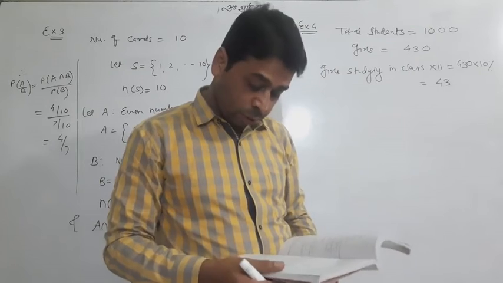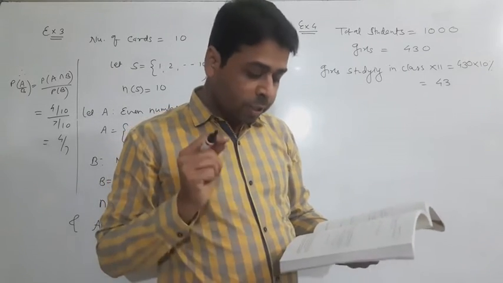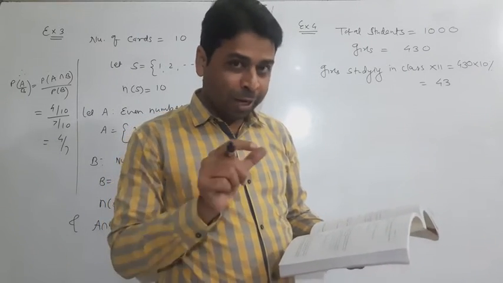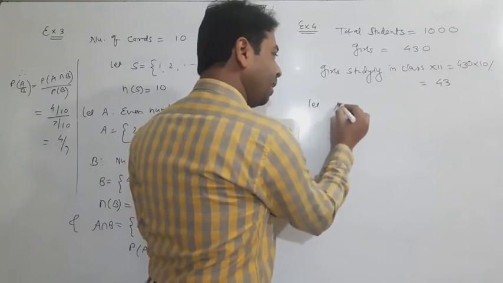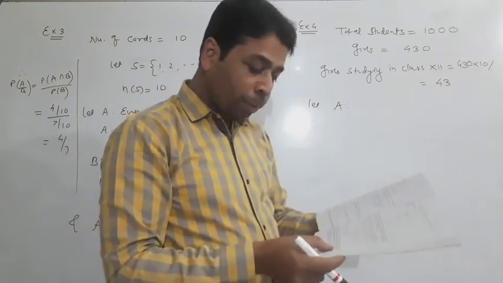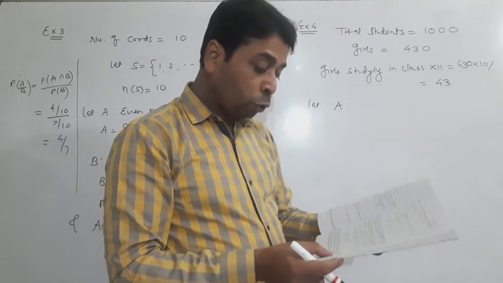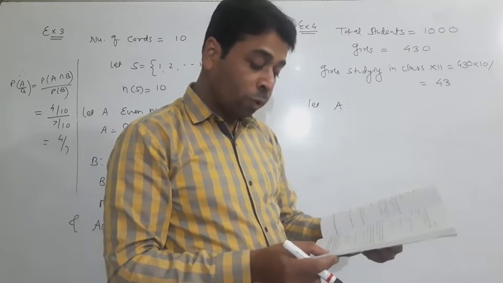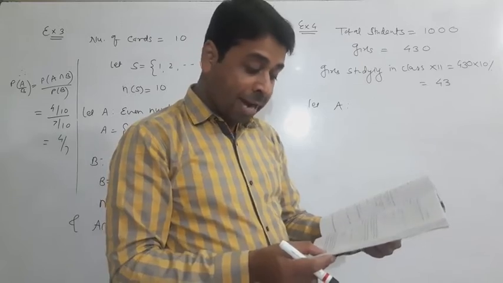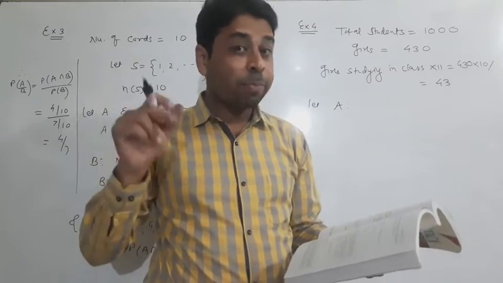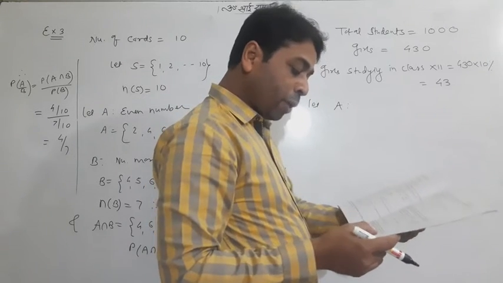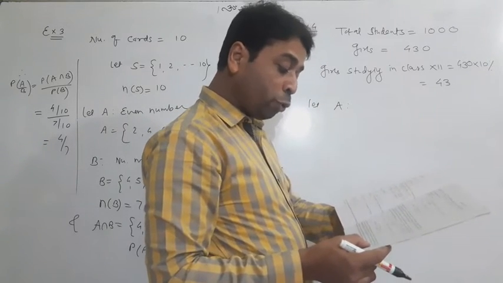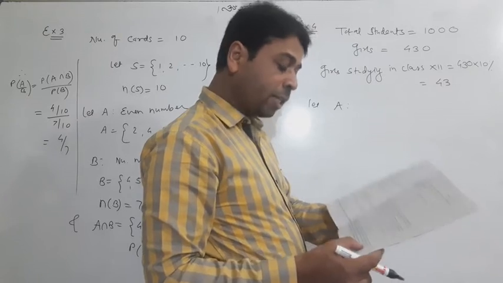The question says, I'll read it properly. What is the probability that a student chosen randomly studies in class 12th?